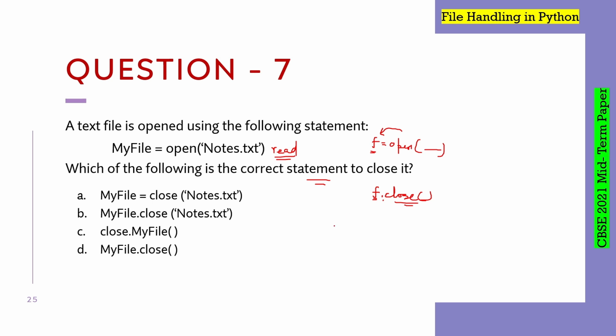So for this question, option number D is the correct one. Why? Because it is using the file object MyFile.close. This is the correct syntax for closing a text file in Python.